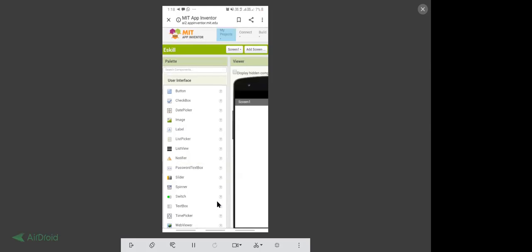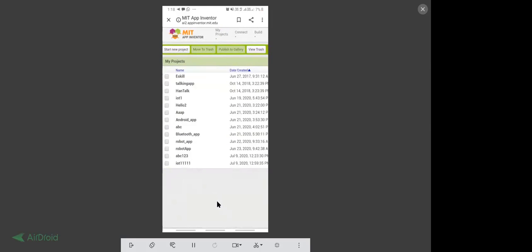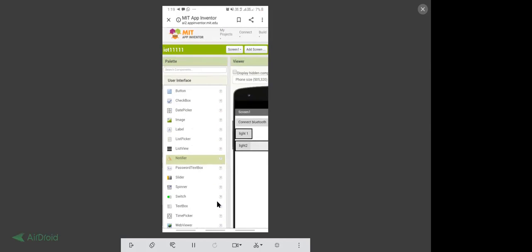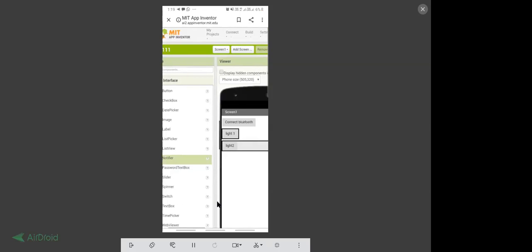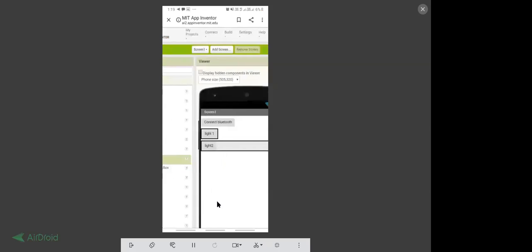Let me go back to my project. After that we have to go to build, download to your computer. It will take some time. Do it again if it is not downloading. Save APK. Yes, now it is downloading.